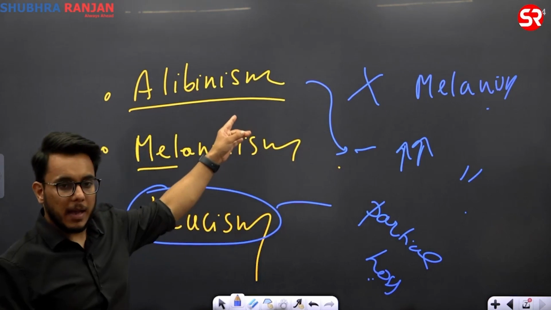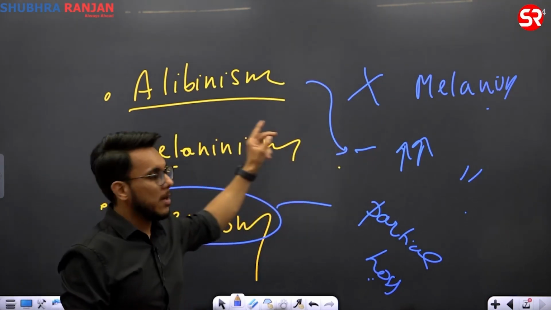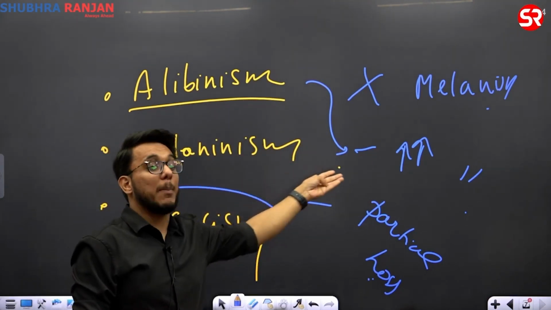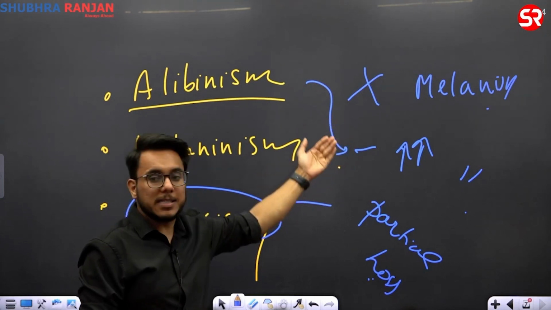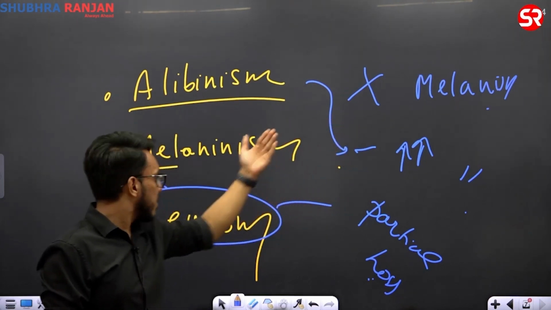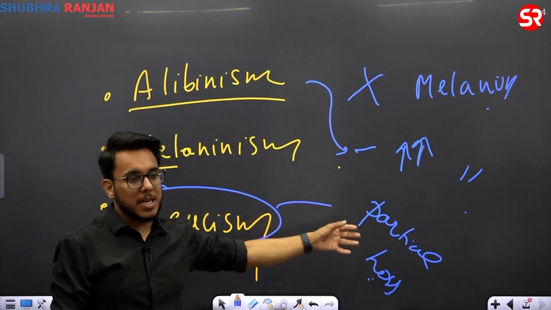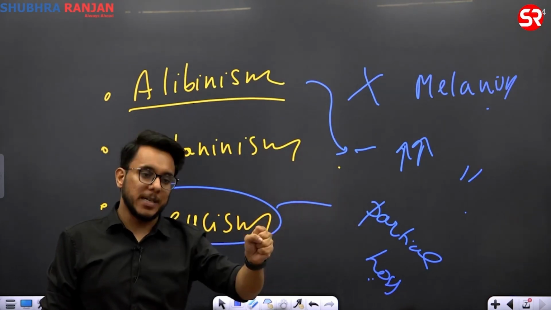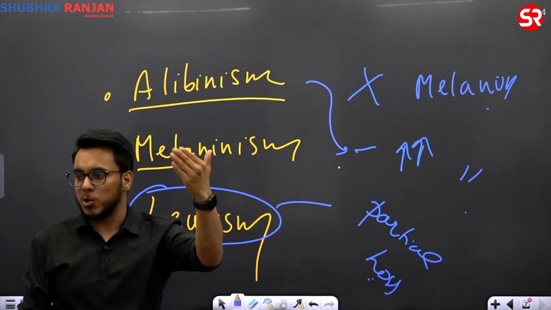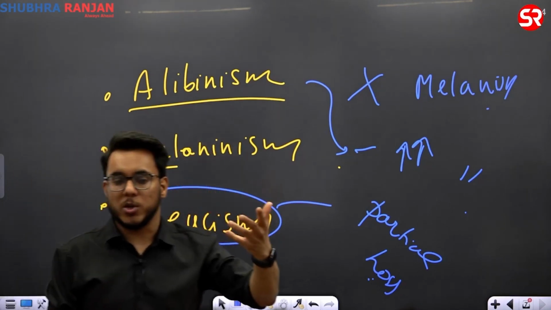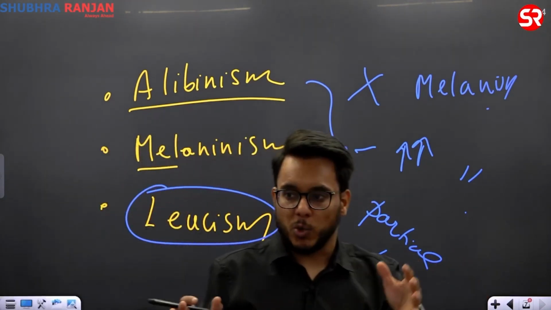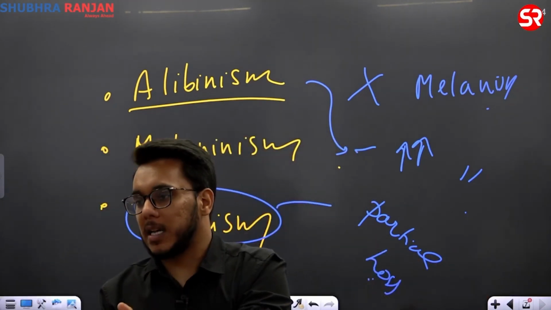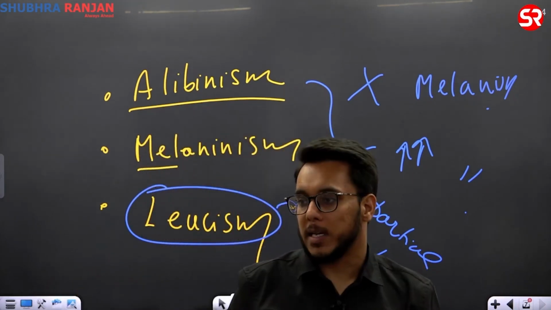Albinism, absence of melanin. Melanism, excess of melanin. Leucism, partial loss of pigments which give color to your eyes, your skin and such things. तो उससे क्या होगा? Patchy skin, discolored coat of an animal.